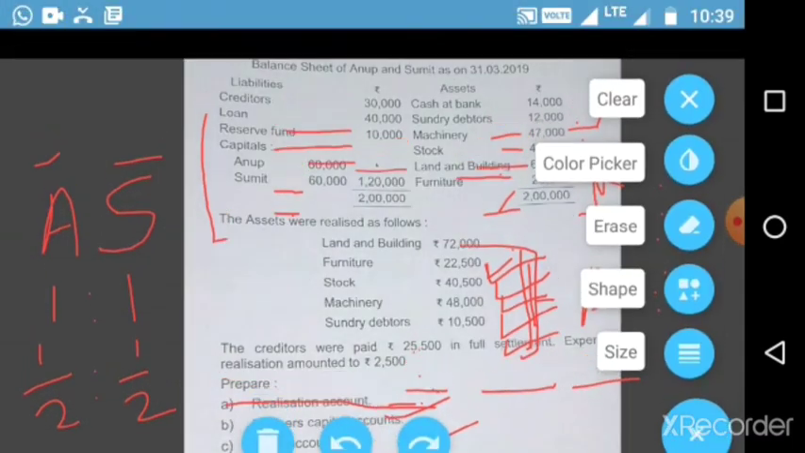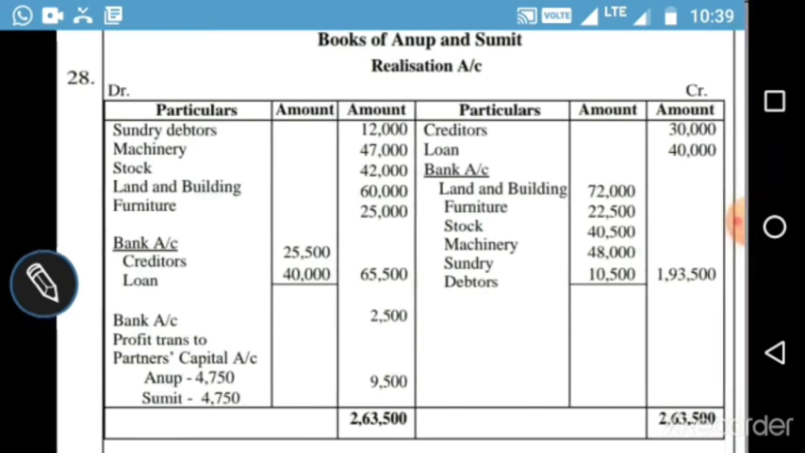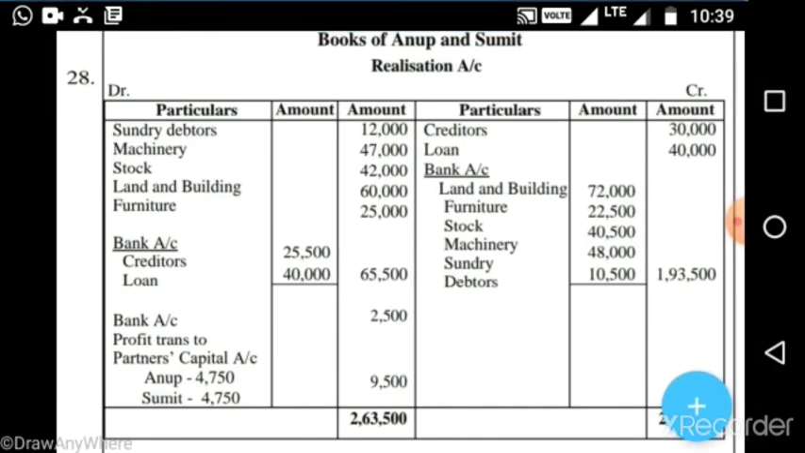Next, we will see our format. First we will prepare the format of the realization account. Before that we will write books of Anup and Sumit, and under that we will write Realization Account. So both sides, debit side and credit side, with particulars and amount. First we will transfer all the assets on the debit side of the realization account. What are the assets? Debtors, machinery, stock, land and building and furniture at their original value.